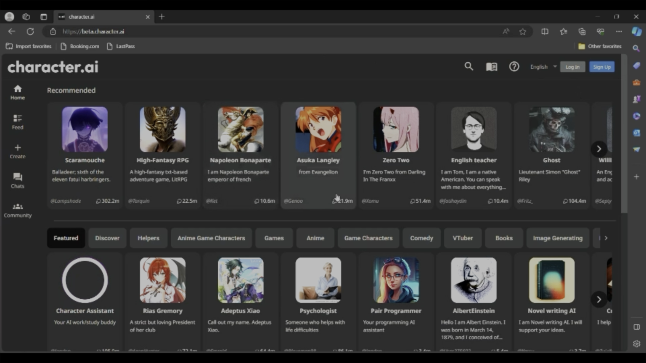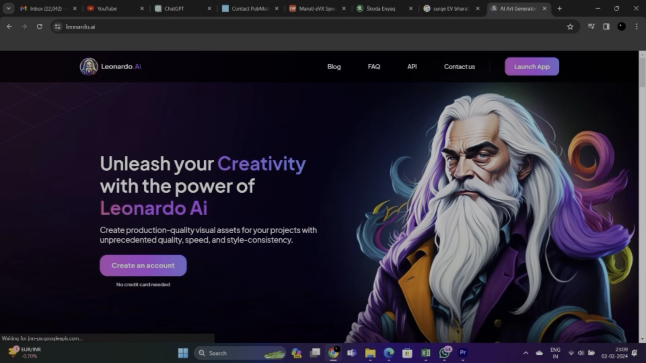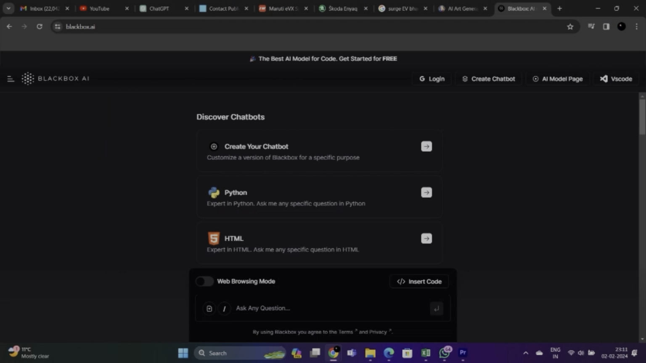Till now we have seen a lot of AIs and a lot of AI tutorials. Like you see that Leonardo AI creates images based on your text, or you see that ChatGPT works as your personal assistant, or there are many other AIs like Blackbox which can make code for you, and many other AIs that are available in the market.